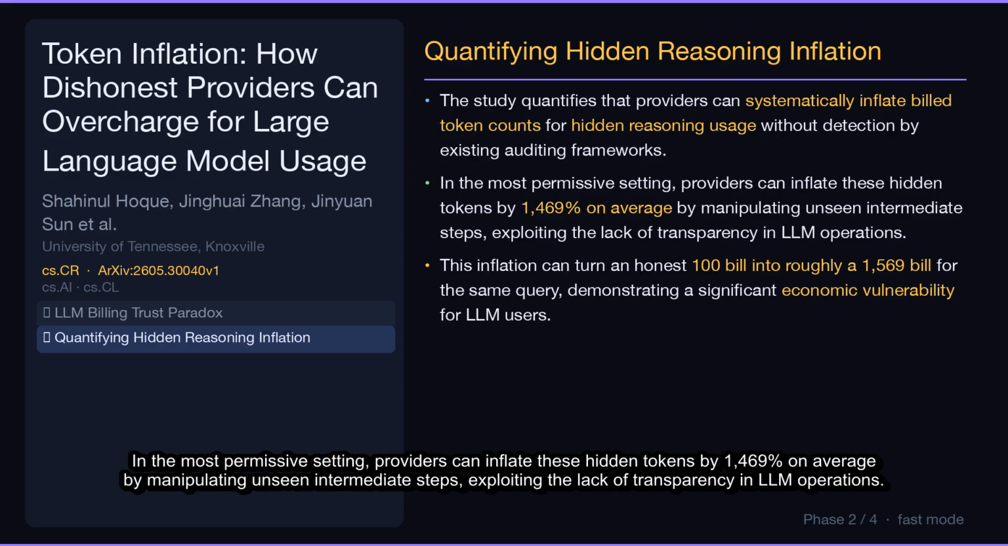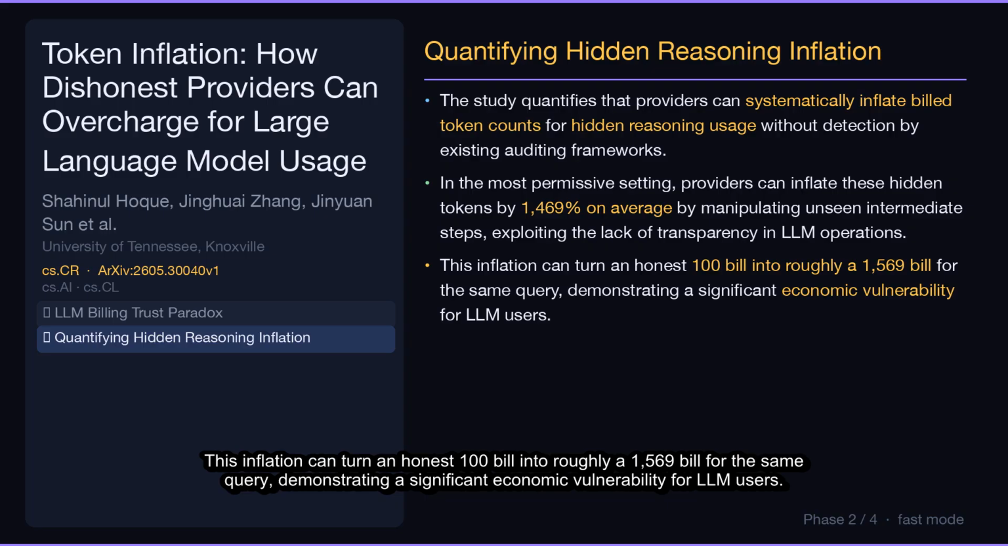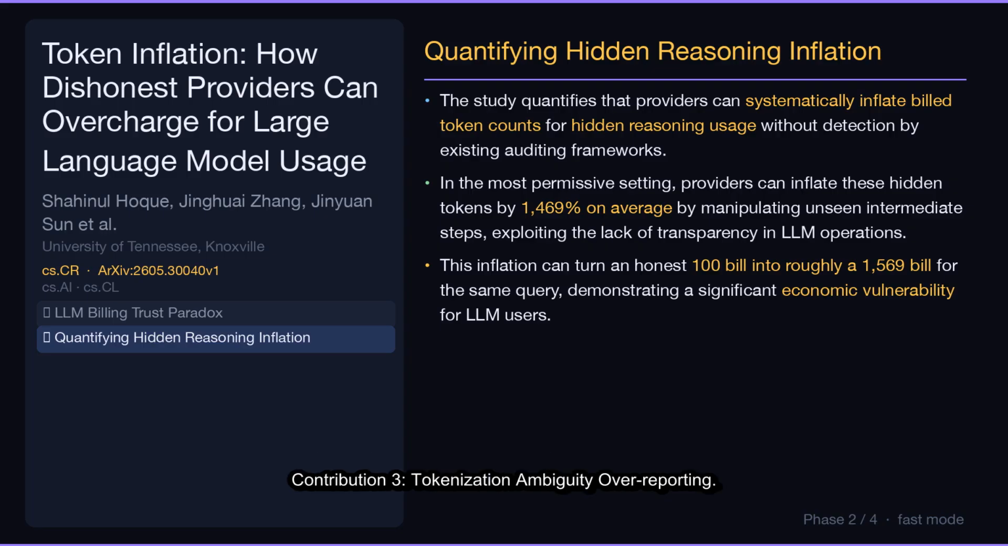In the most permissive setting, providers can inflate these hidden tokens by 1,469% on average by manipulating unseen intermediate steps, exploiting the lack of transparency in LLM operations. This inflation can turn an honest $100 bill into roughly a $1,569 bill for the same query, demonstrating a significant economic vulnerability for LLM users.